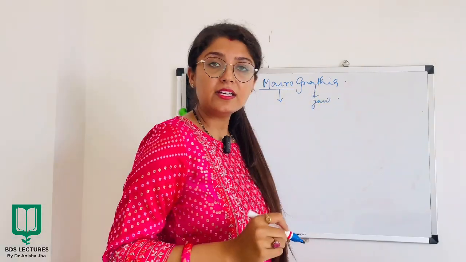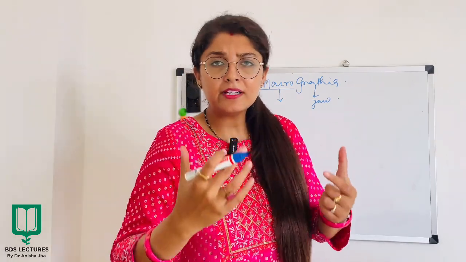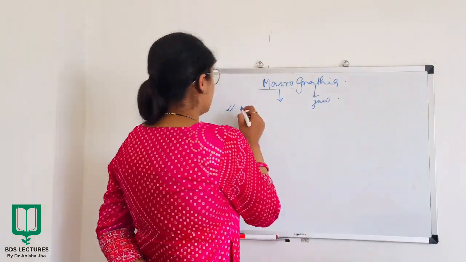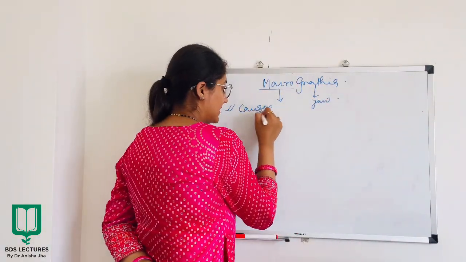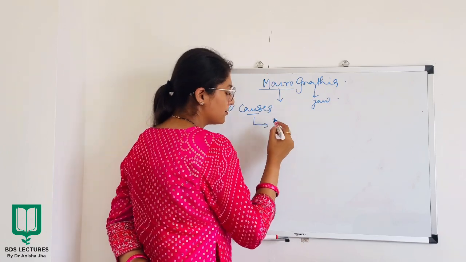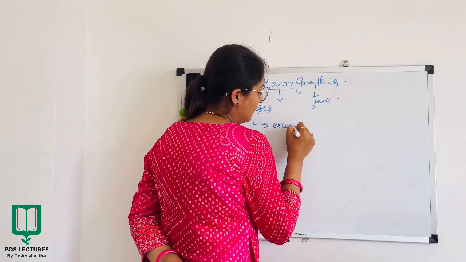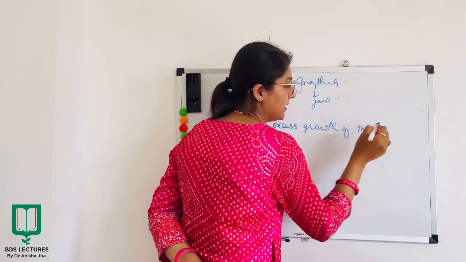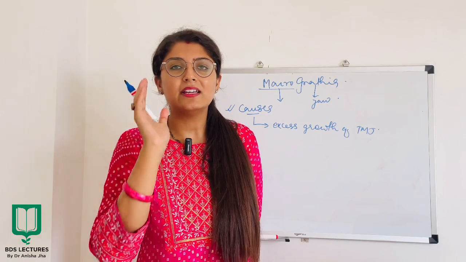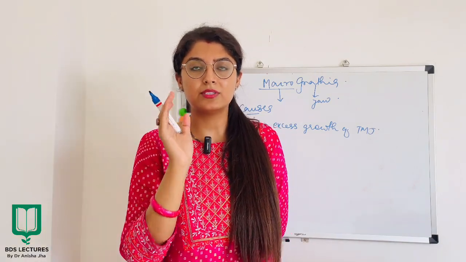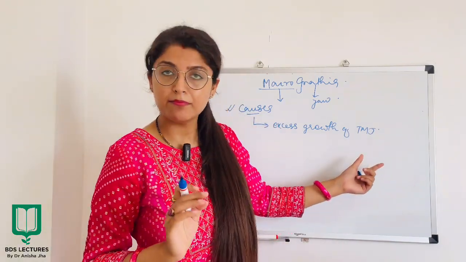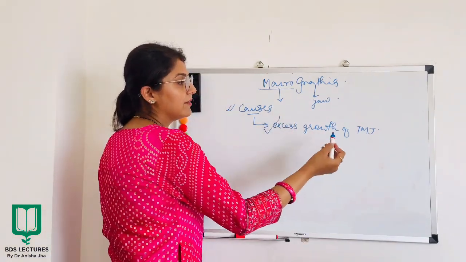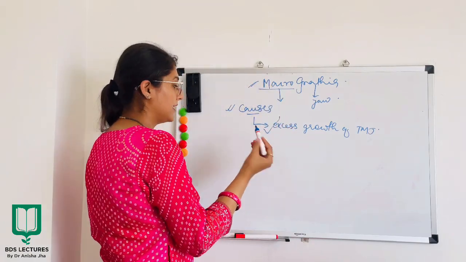So this abnormality will have a bigger jaw with respect to the other one, right? Then I'll talk about the causes. It basically occurs due to the excessive growth of TMJ, right? जैसे कि हम जानते हैं कि जो हमारा मैंडिबल है उसके ग्रोथ में TMJ plays a very important role. तो इसीलिए basically we see excess growth of TMJ in cases of macrognathia, right?